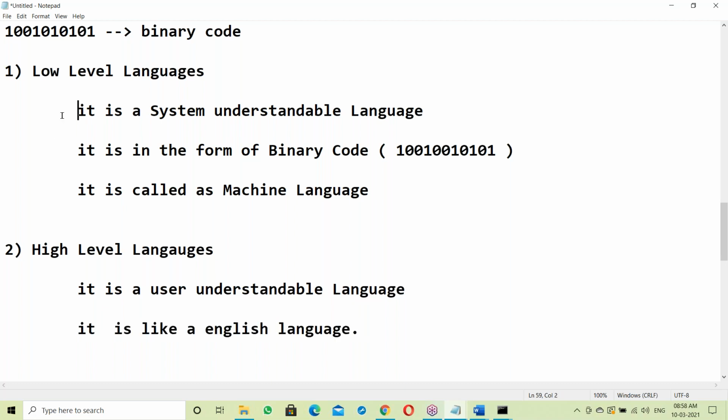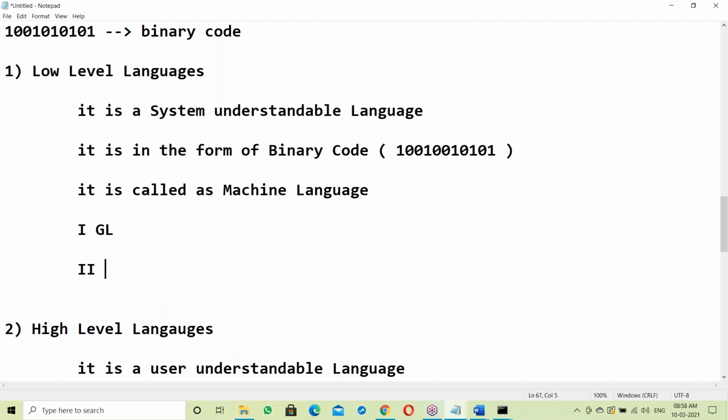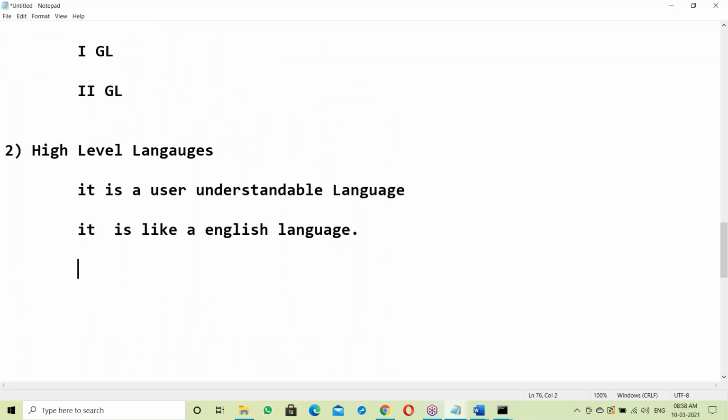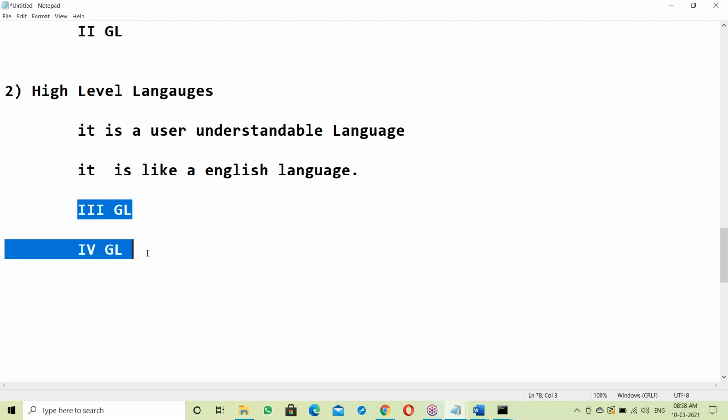Okay, so we have low level languages and high level languages. In these there are some generations of languages. The first generation and second generation come under low level languages. The third GL and fourth GL come under high level languages.